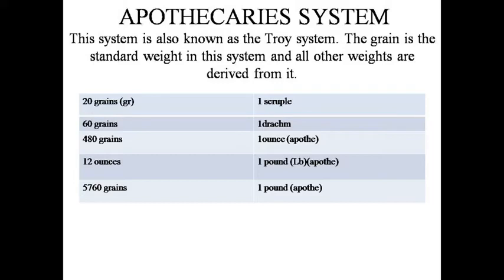In this system, 20 grains is equal to 1 scruple, 60 grains is equal to 1 drachm, 480 grains is equal to 1 ounce, 12 ounces is equal to 1 pound, and 5760 grains is equal to 1 pound, because 1 pound is equal to 12 ounces and 1 ounce is equal to 480 grains. So 1 pound is equal to 12 into 480, which is equal to 5760 grains.